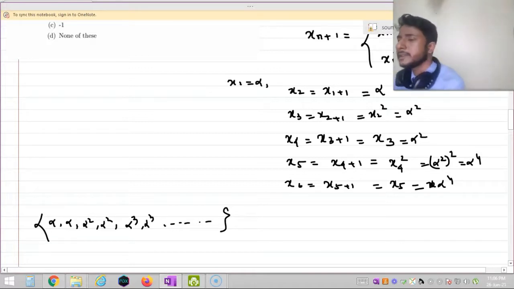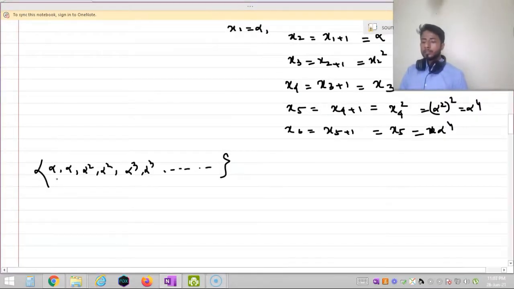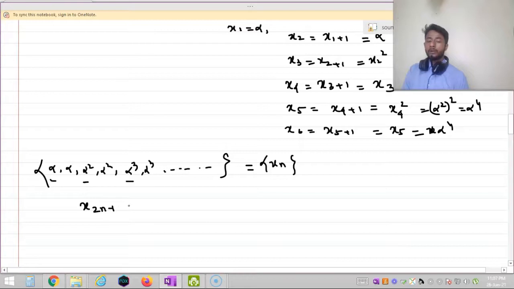So what can I say about the nth term of this sequence? Now this is our required sequence xn. Let me consider a subsequence of xn. First, I am considering the first number, third number, fifth number, and so on. So I am taking a subsequence x2n minus 1 of xn. Now x2n minus 1 is equal to alpha, alpha square, alpha cube, and so on.